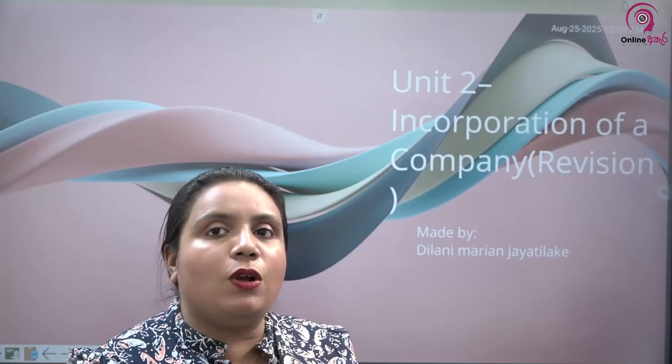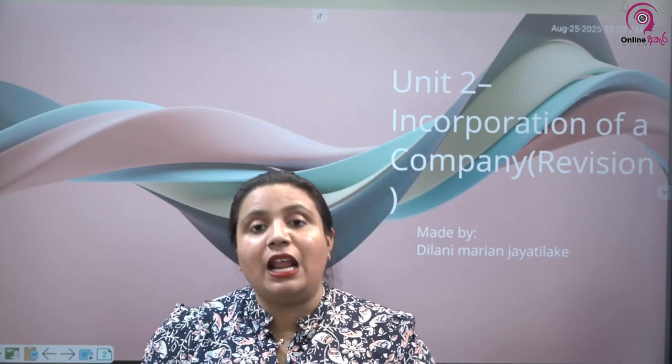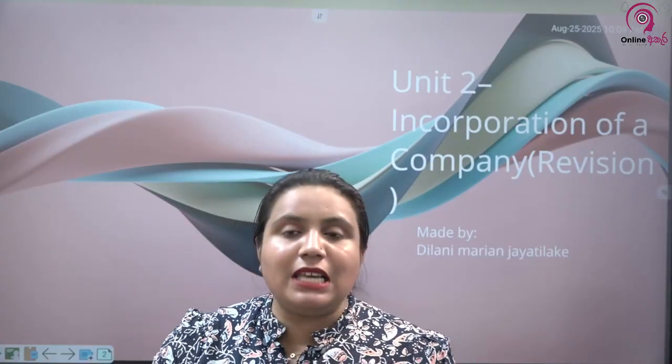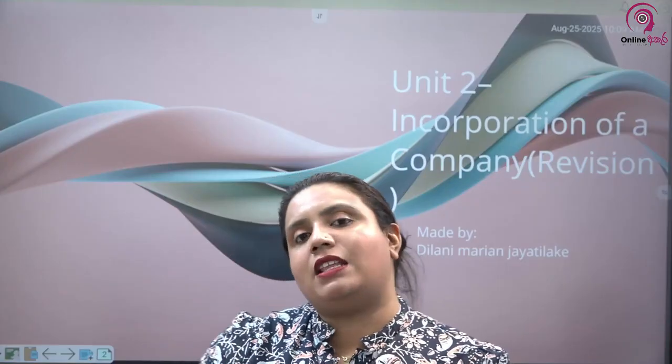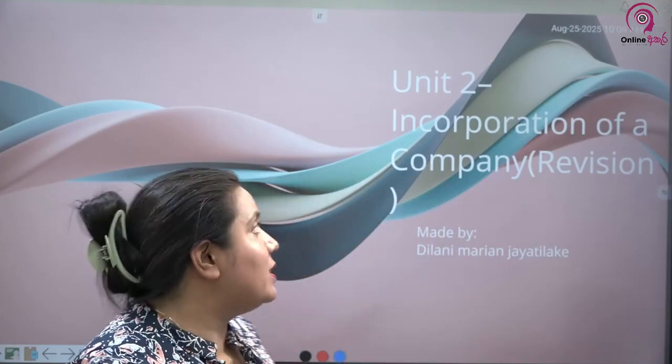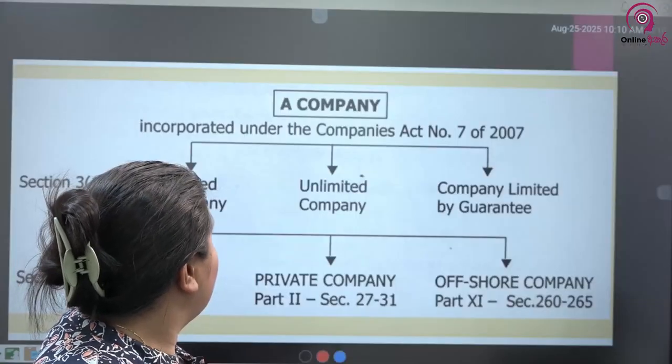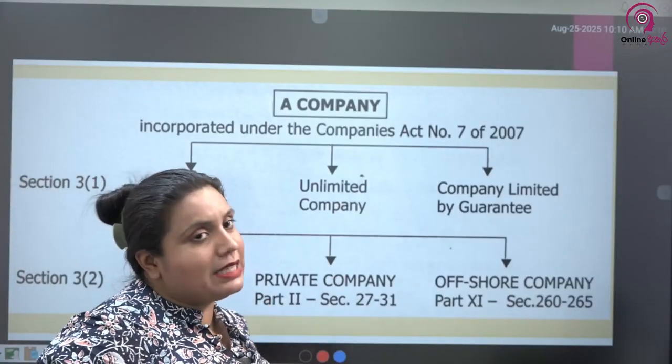So before we start with the incorporation of a company, first and foremost what we ought to understand is what a company is and what the different types of companies are that you could incorporate, because based on the type of company that you would want to incorporate, the incorporation procedure and incorporation documentation would be different. So first and foremost, we have to identify the different types of companies, and thereafter we can move on to the incorporation procedures and the documents. So under incorporation of a company, the first lesson is on how the companies are being divided.